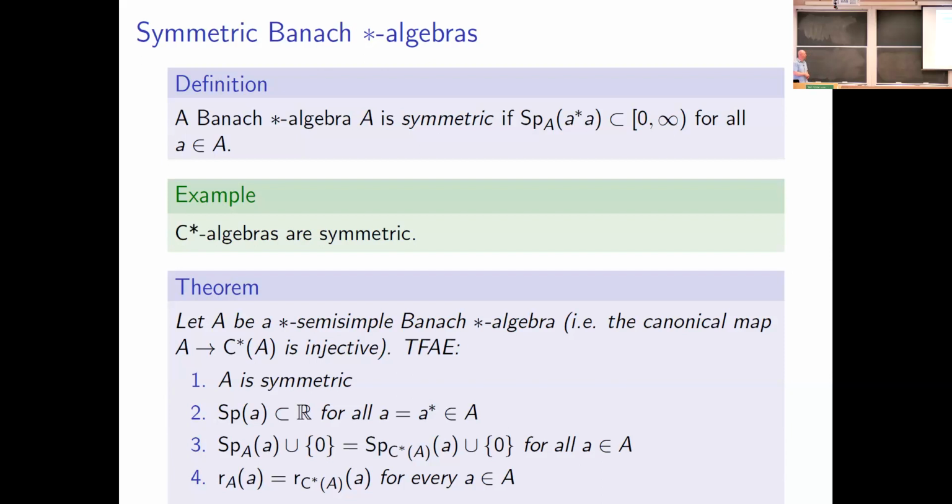And fourth is that the spectral radius inside of A and its enveloping C star algebra are one and the same for every element coming from big A. So you get a whole bunch of different interesting characterizations here. So I will mention that this theorem is not due to us. It's due to several different authors. It's quite a classical theorem.